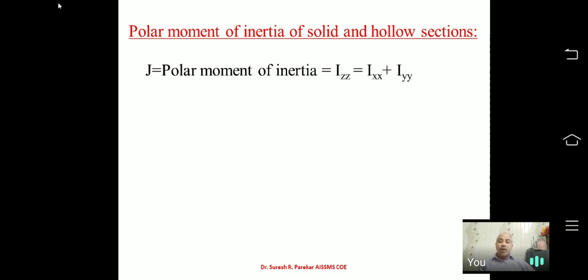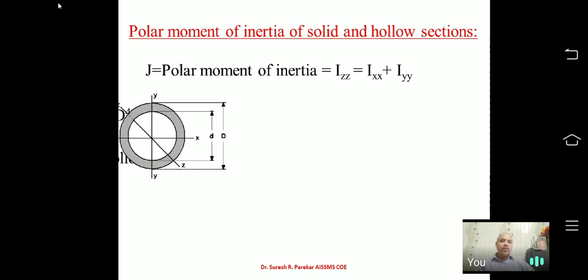Now what is polar moment of inertia? That is the moment of inertia about the ZZ axis. For a circle we have Izz equal to Ixx plus Iyy. Ixx is pi by 64 d to the power 4, and Iyy is also pi by 64 d to the power 4.